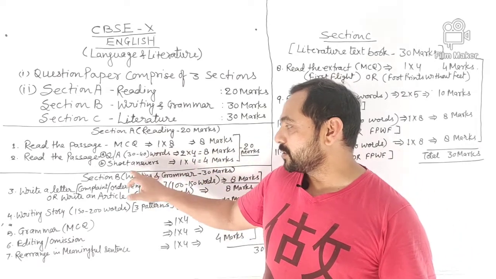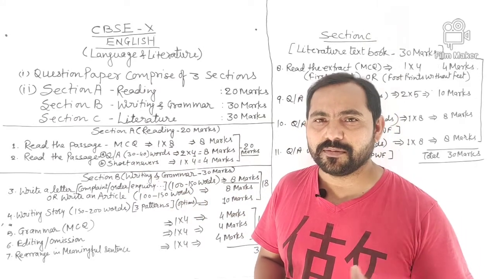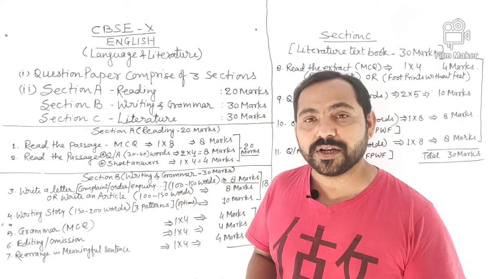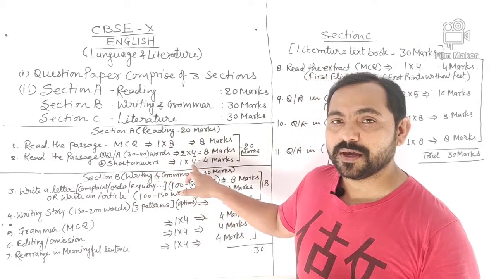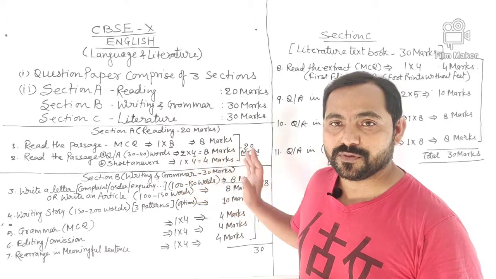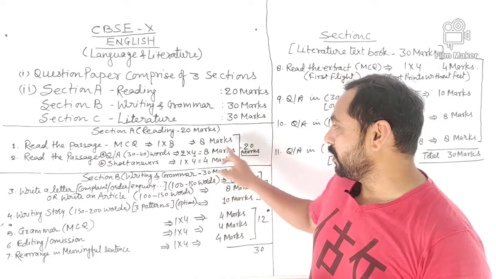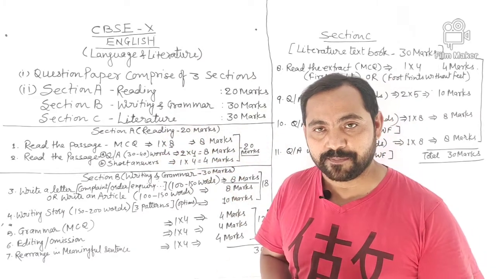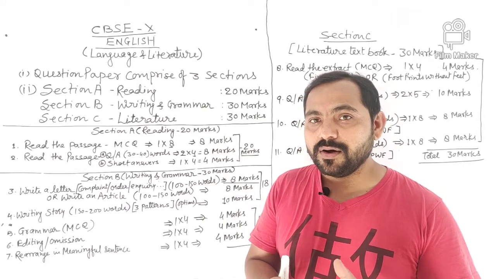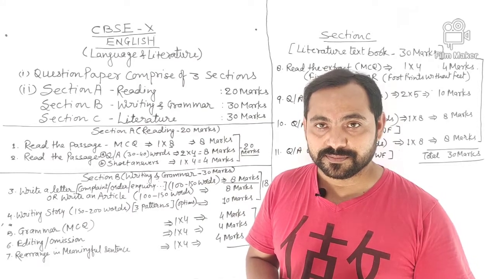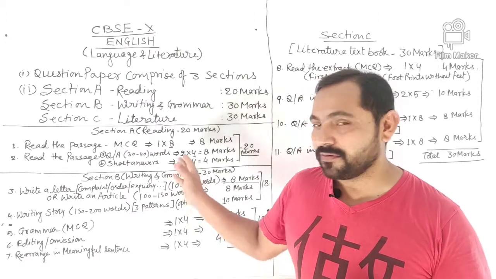And next will be short answers. Maybe it will be fill in the blanks, or sometimes they can ask the antonyms or synonyms of a word. So 4 such questions will be there, so 1 into 4, that is 4 marks. 8, 16 plus 4, that is 20 marks for the whole of reading section A. I'll also tell you in one of my videos how to go about reading comprehension. I'll give you tips and techniques to get good marks in the reading section.